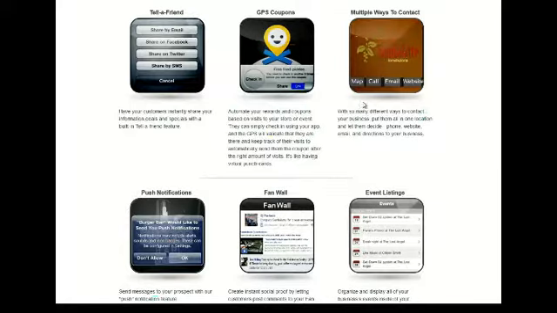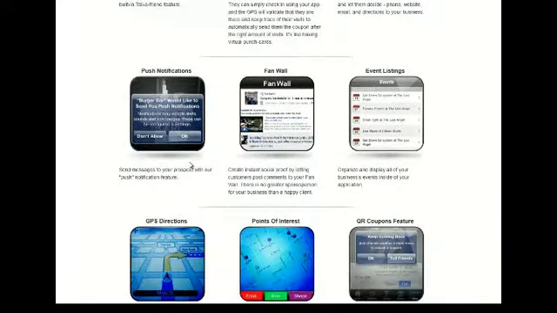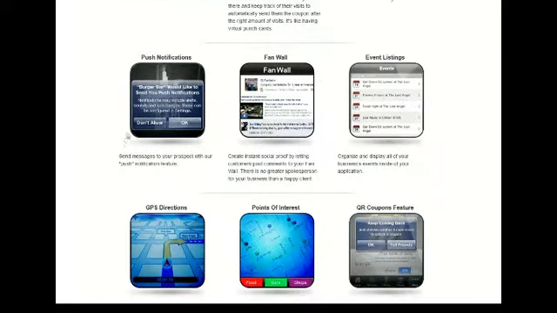Now, some of the other basics are giving people who have your application the ability to either visit your website or send you an email or even make a call on that mobile device or get directions directly to your front door. Now, push notifications is just a simple way of being able to share information directly to those mobile devices like an alert, and it will pop up. In this example, they talk about Burger Bar would like to send you a notification. This can be a great way to promote coupons or specials that you have and get the attention of the person who has the mobile device.